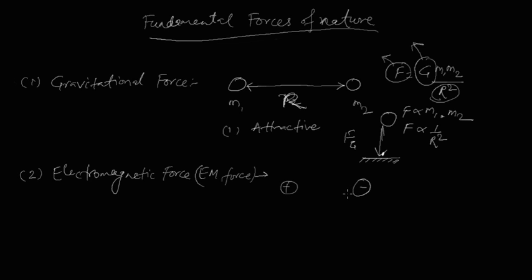So when there are charges, there will always be an attractive force, which is called electrostatic force. It must be understood that electrostatic force only acts where there is charge. It can be any kind of charge. Let's take an example here. This is positive and this is negative. So these two charges are opposite to each other. We call them unlike charges. So when there are two opposite charges, there will always be